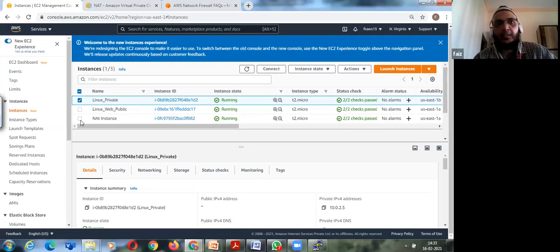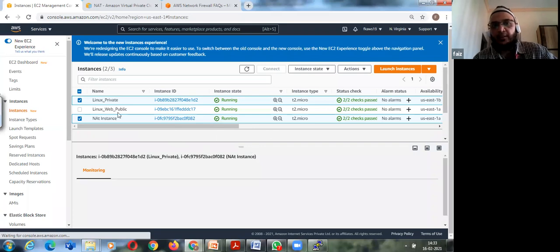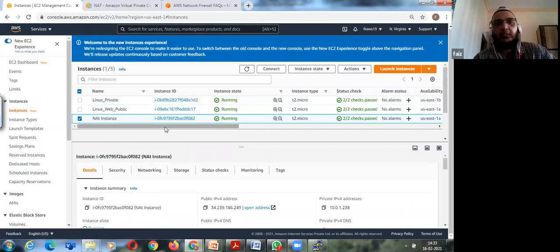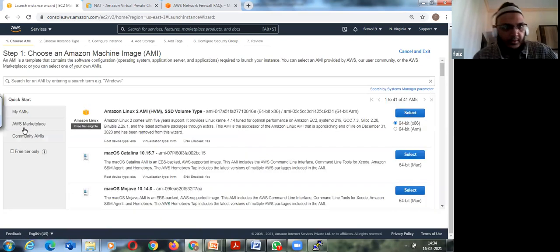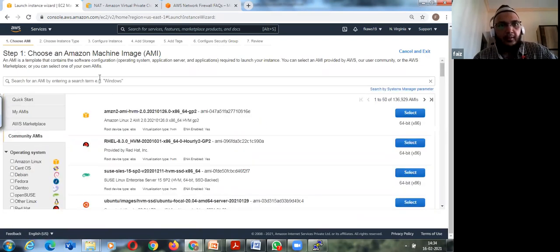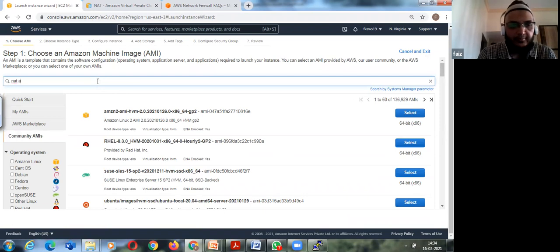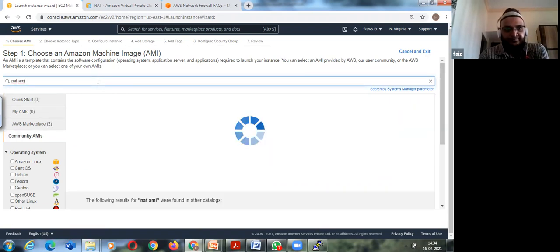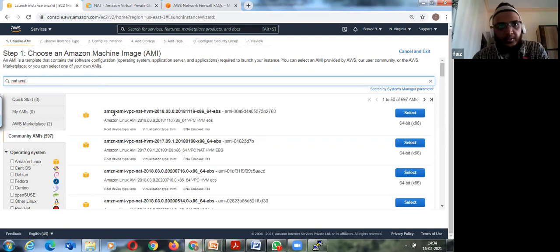I've already created a NAT instance over here. If I am able to connect to this, I will be able to connect to the internet and other things. So how I did that: I go to launch instance, come to community AMI, and type NAT AMI. You can see NAT HVM is there, hardware virtual machine, which is fully virtualized. So I will select the first one.